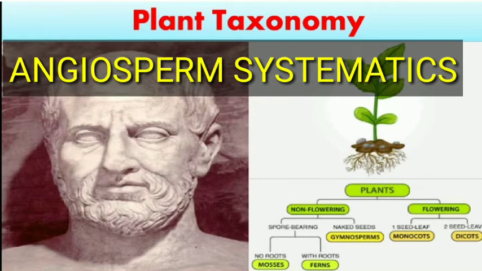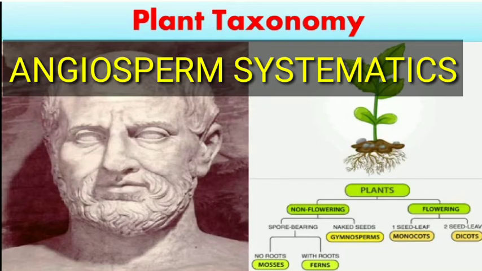Today we shall start with a new chapter, that is plant taxonomy. Taxonomy mainly deals with the study of identification of a plant and providing a particular name for that plant, and also classifying that plant into different categories. Identification, nomenclature and classification altogether are classified under a branch of biology called taxonomy.